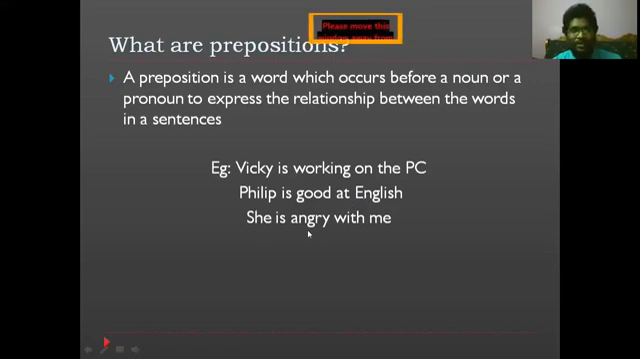And next, she is angry with me. With is a preposition. Remember, as we discussed earlier, these prepositions are used exclusively to express the relationship between the words in a sentence. For that sake only we use them. What if we don't use these things? The sentences sound wrong.